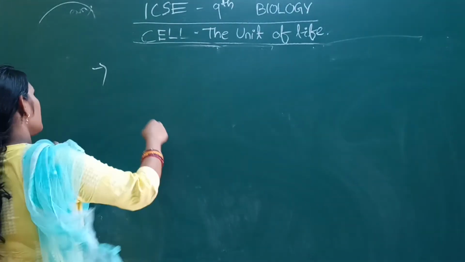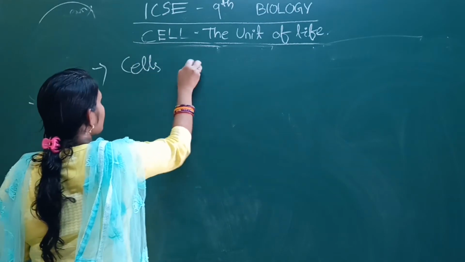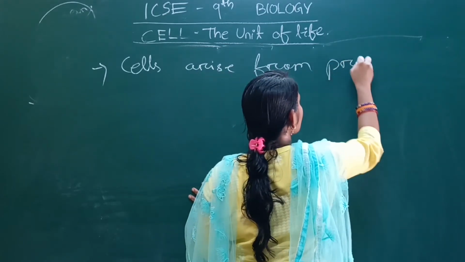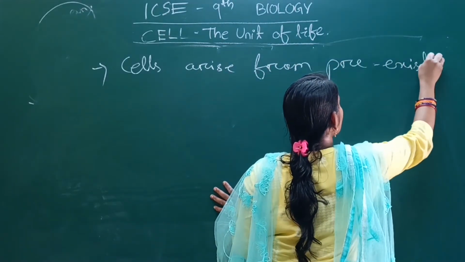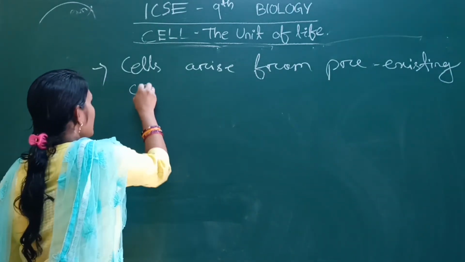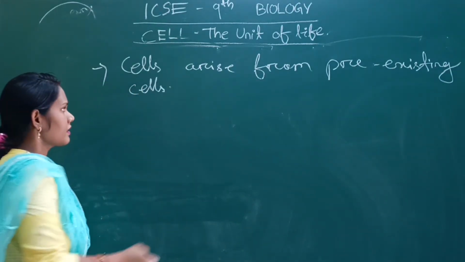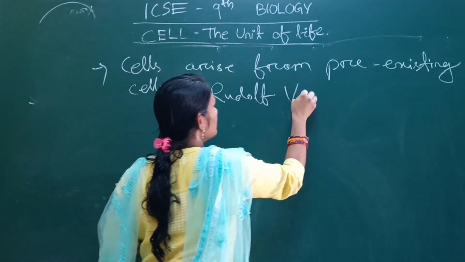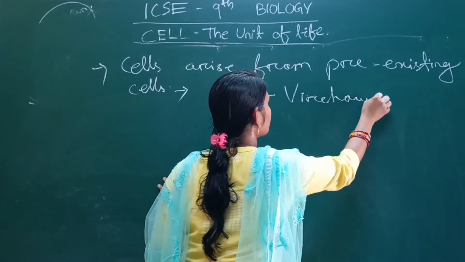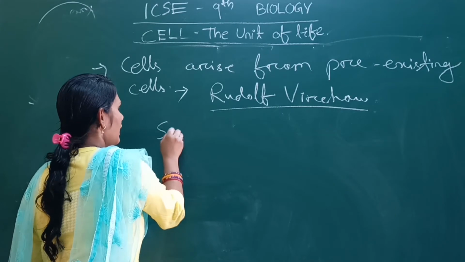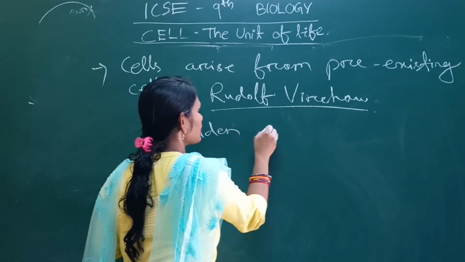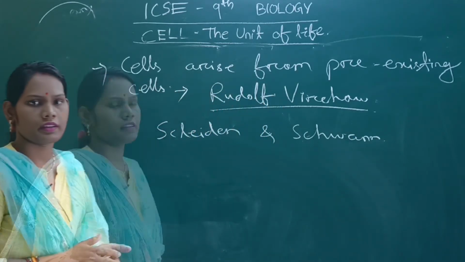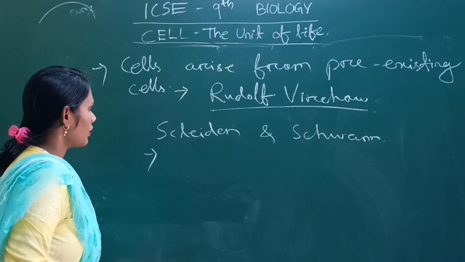There is another point in the cell theory: cells arise from pre-existing cells. That statement was proposed by Rudolf Virchow. Schleiden and Schwann first proposed the cell theory, but there is a drawback in it.